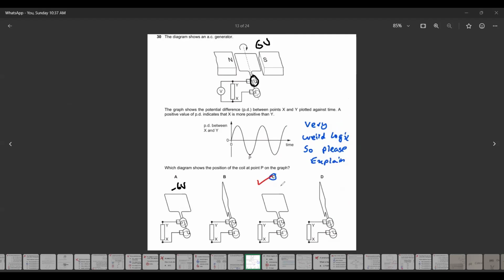And what this is representing the same position. Like, see, this position resemble with this one. This position resemble with this one. So it means it is resembling the same position of the coil. As it resembles the same position of the coil, so means the voltage produced should be same, identical. So position P is a negative, so the graph.